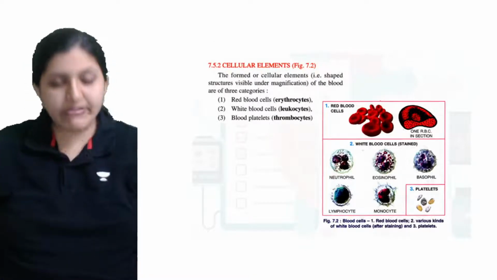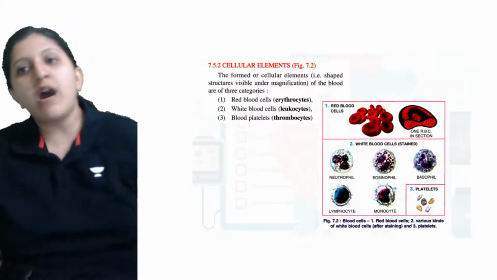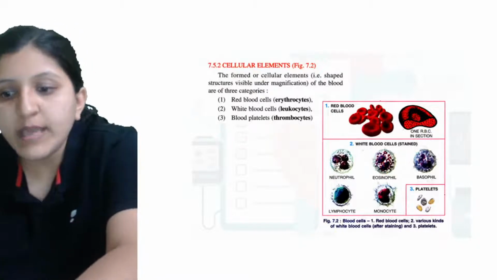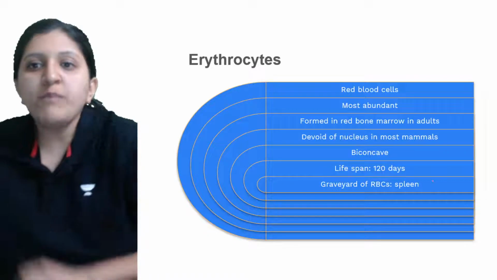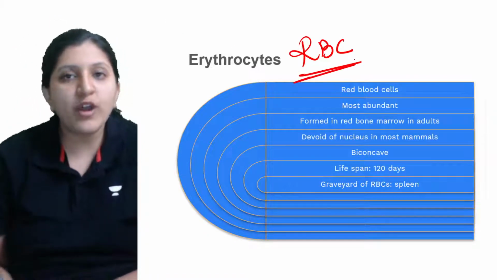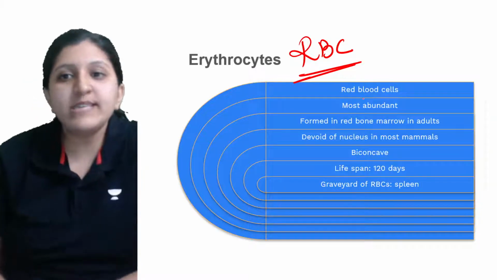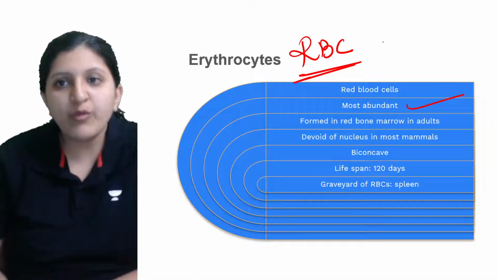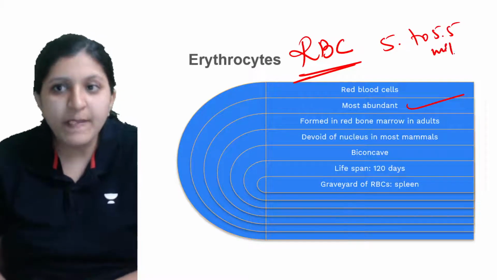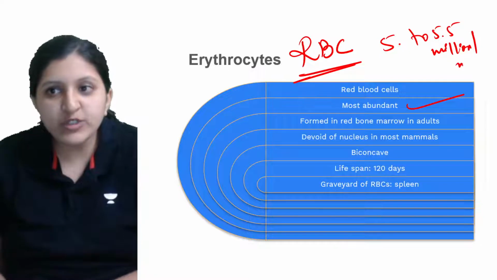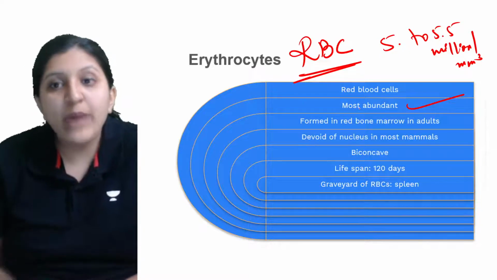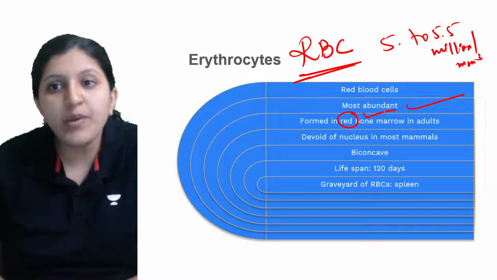Okay, so let's have a look at the cellular elements. There is the RBC, leukocyte or WBC, and thrombocyte, which are the platelets. These are the formed elements. This is the erythrocyte or RBC. RBCs are the most abundant ones. What is the number? 5 to 5.5 million per mm cube. Where is it formed? It is formed in the red bone marrow.